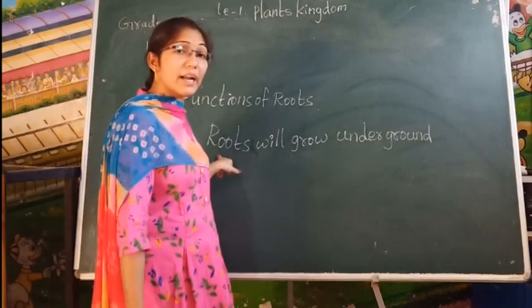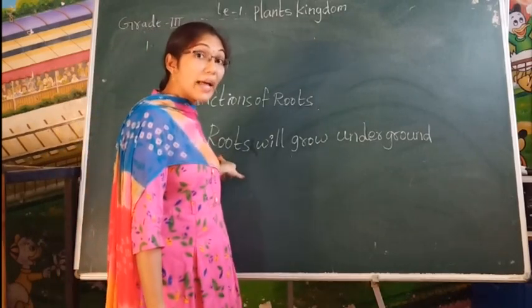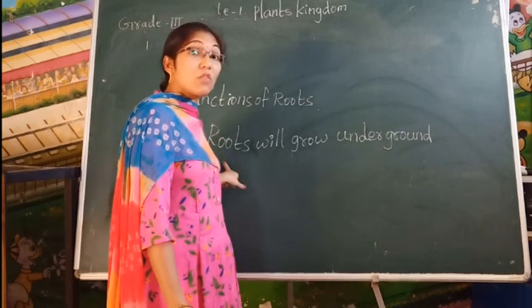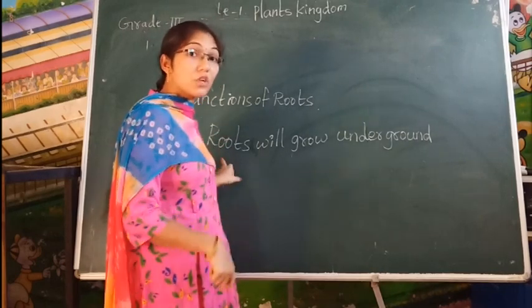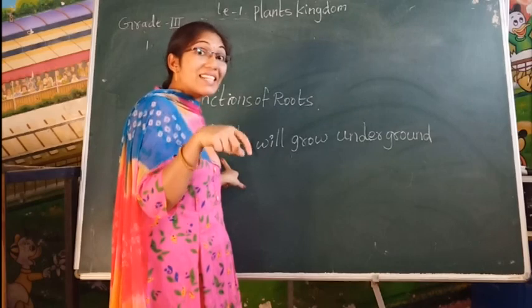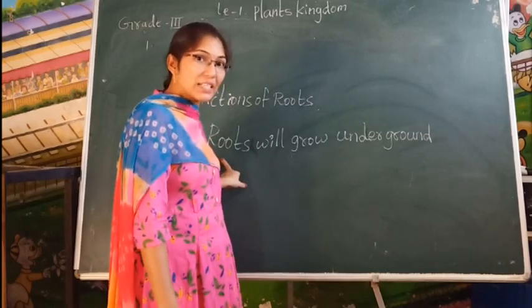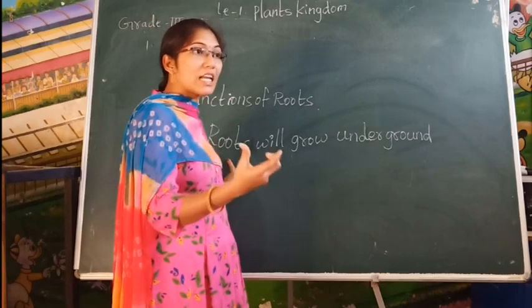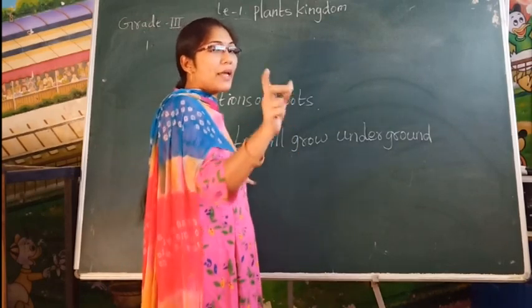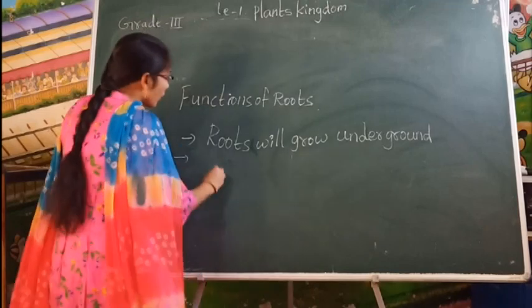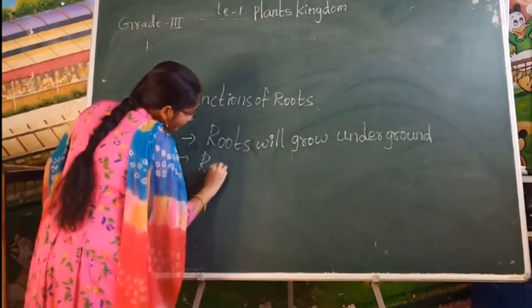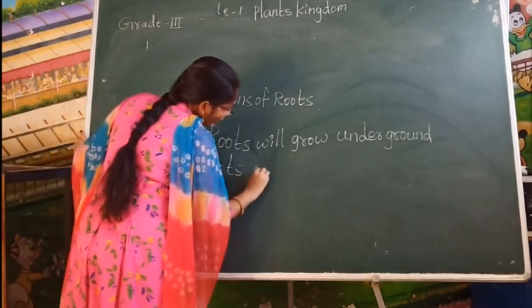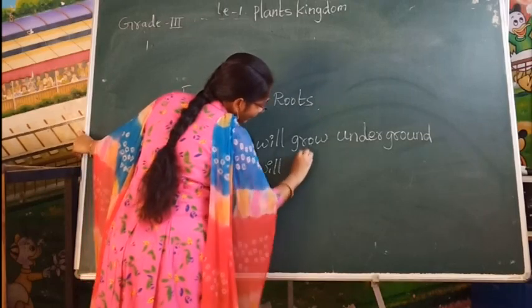What will it do, children? When we are pouring the water, what happens? This root will absorb the water, and what is present in the soil like minerals and nutrients. It will absorb them. And what will it do? It will send it through the stem to all the remaining parts. Okay. So roots will absorb the water.